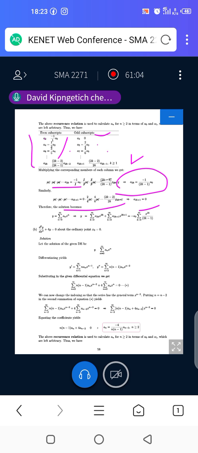And then, meaning that now your power series solution will be in this form. You have the even plus the odd. That is y equals the summation from k equals 0 up to infinity of a_2k x to the power 2k, plus the summation from k equals 0 up to infinity of a_(2k plus 1) x to the power 2k plus 1, which is equal to negative a0 times the summation from k equals 0 up to infinity of x to the power 2k over (2k minus 1).